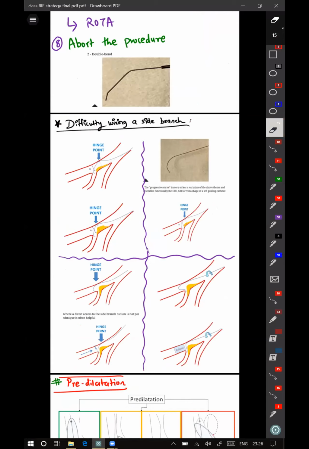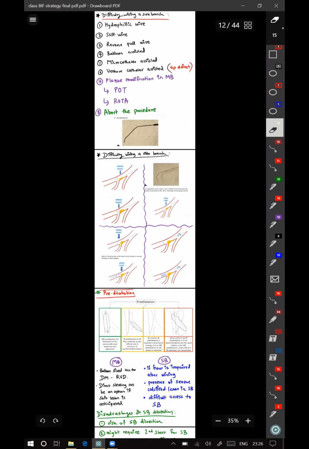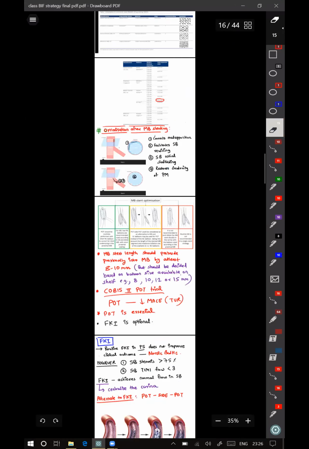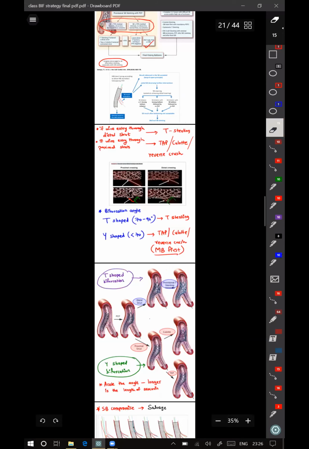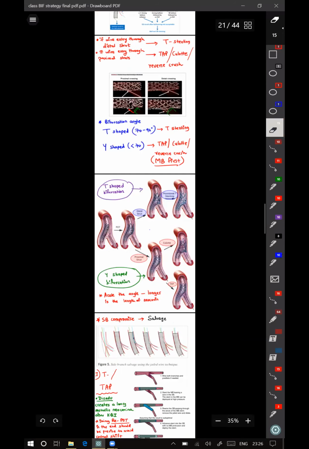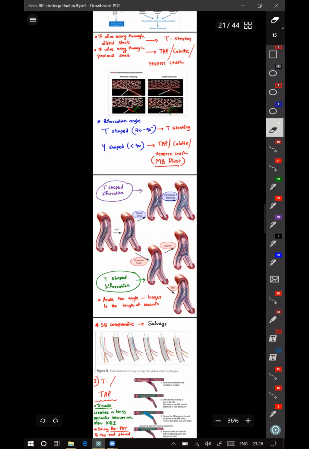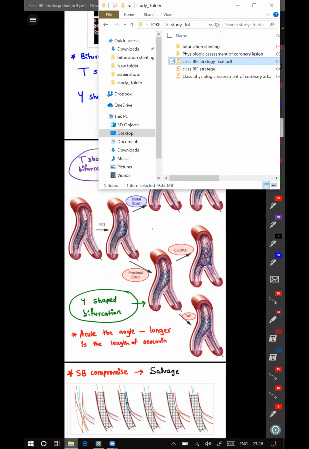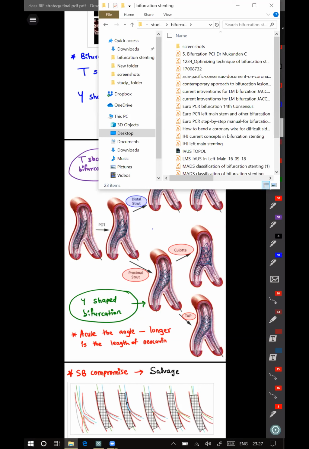Yeah. In the provisional stenting method, when the side branch stenosis is more than 75%, it is called... In the provisional stenting technique, if at all side branch compromise occurs, like the stenosis is more than 75%. Why 75, where it is given?